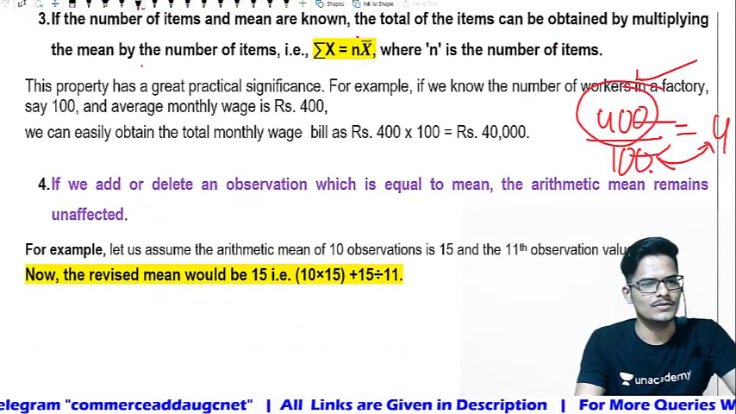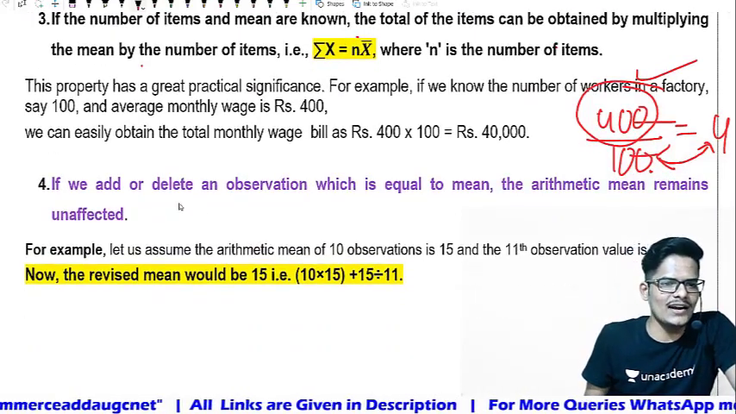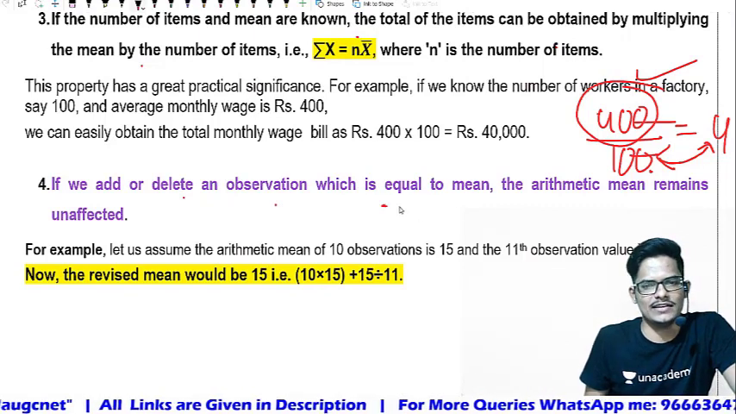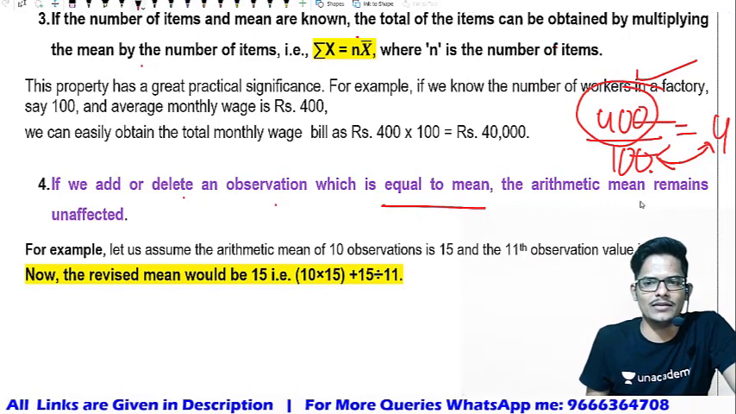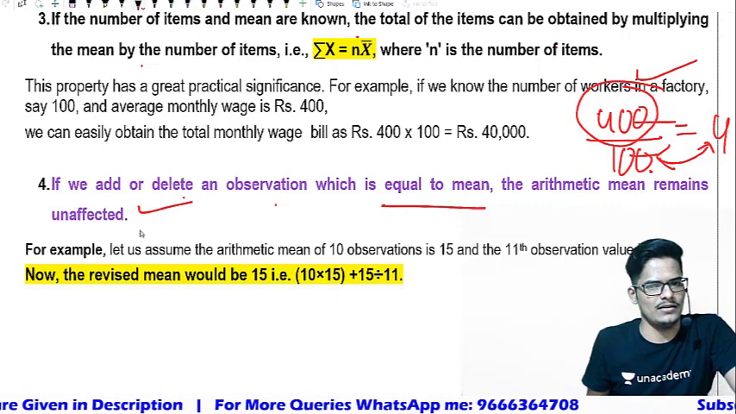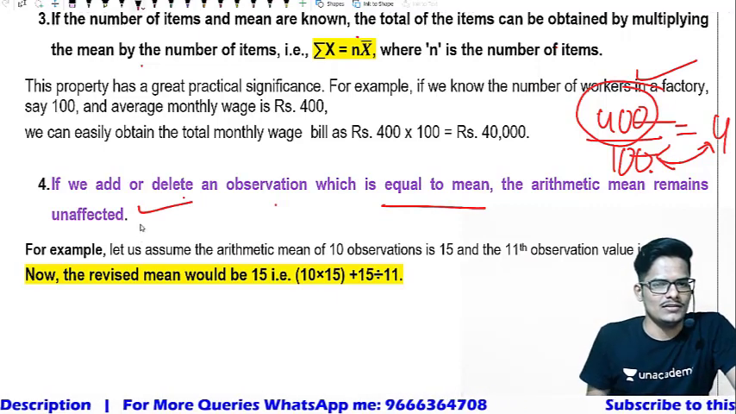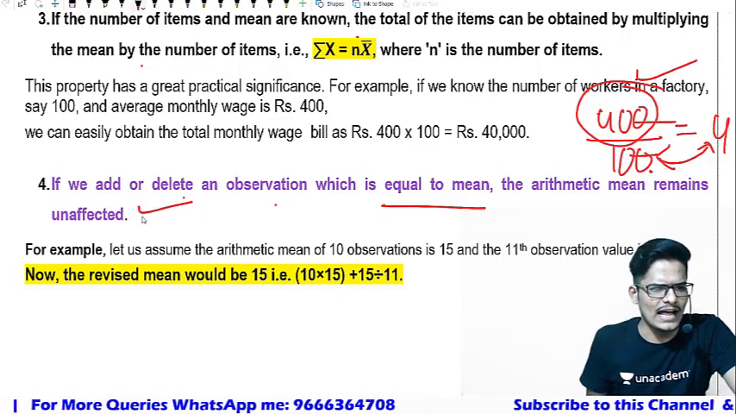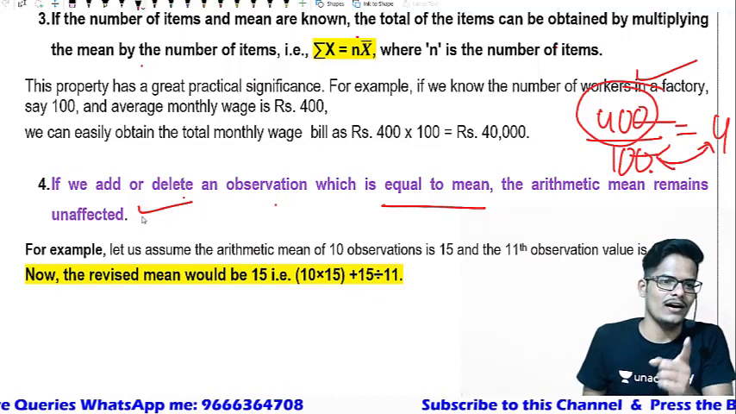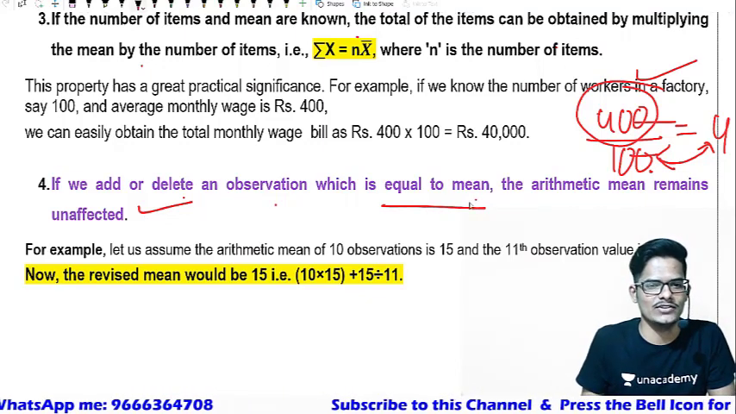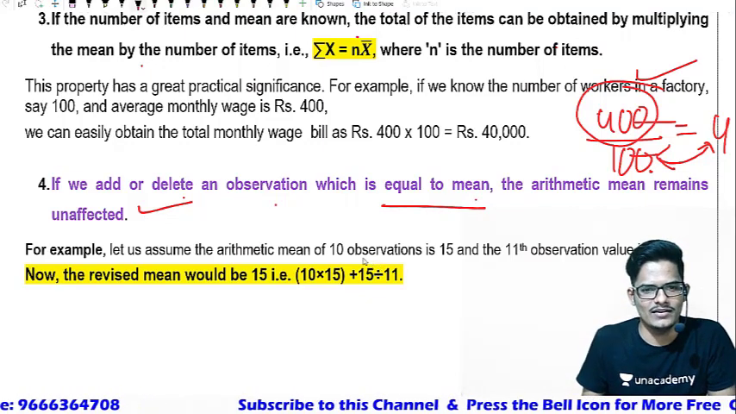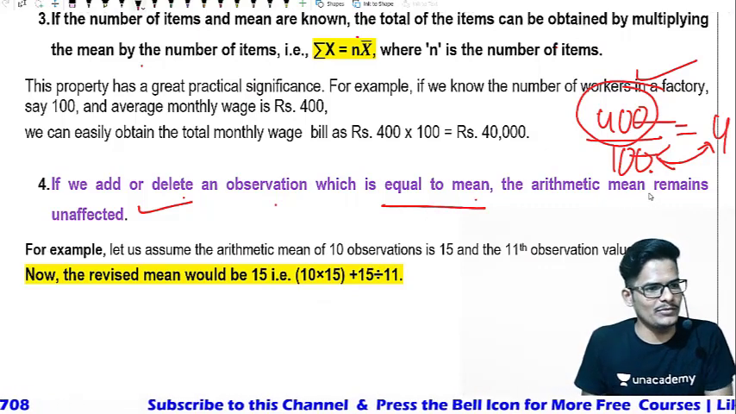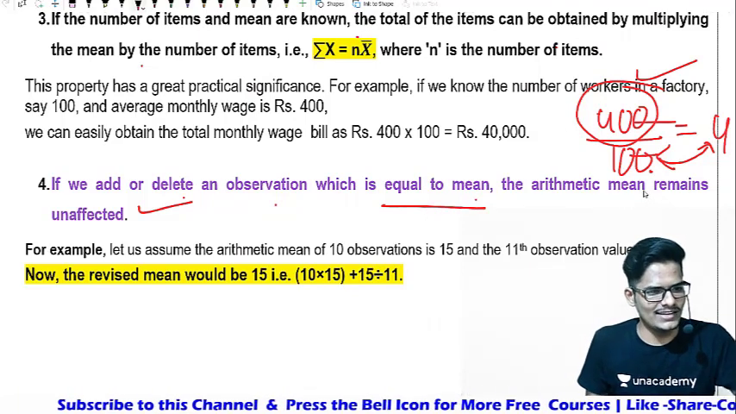Simple. Now, if we add or delete an observation which is equal to the mean, the arithmetic mean remains unaffected. What is the meaning behind this? Add or delete an observation which is equal to the mean, then the arithmetic mean remains unaffected. How? Let us see with an example.